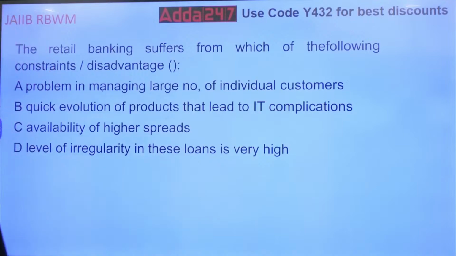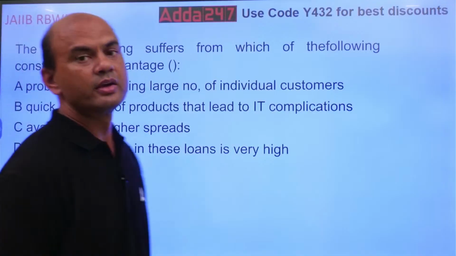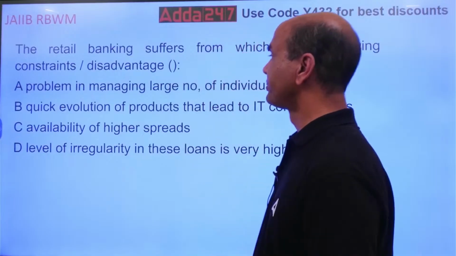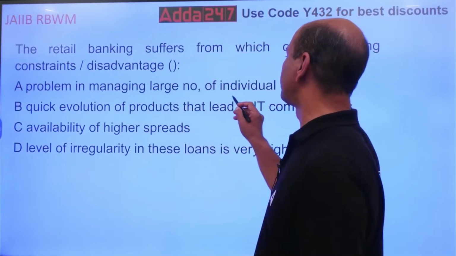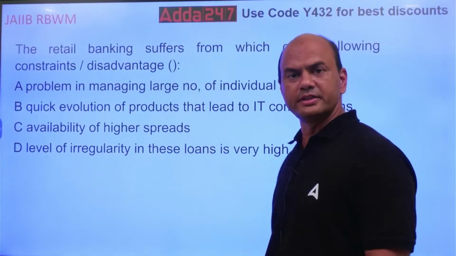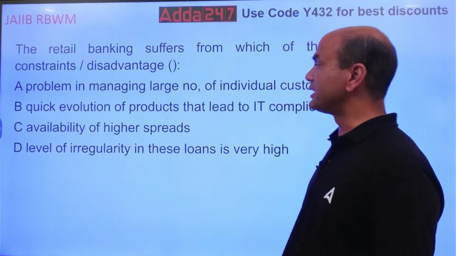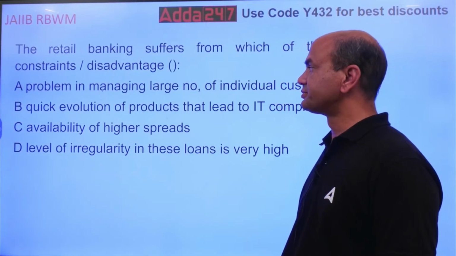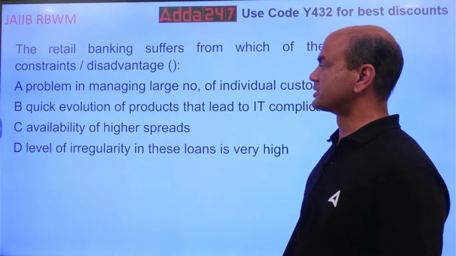The retail banking suffers from the following constraints or disadvantages. So what are the disadvantages of retail banking? Constraints, limitations. A problem of managing large number of individual customers. Is it so? Do we have to manage large number of customers? Quick evolution of products.